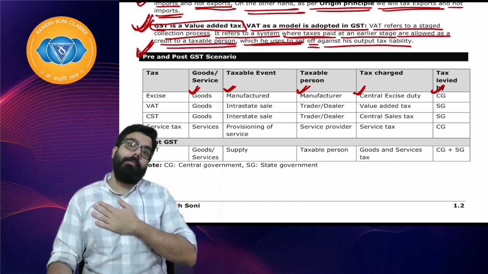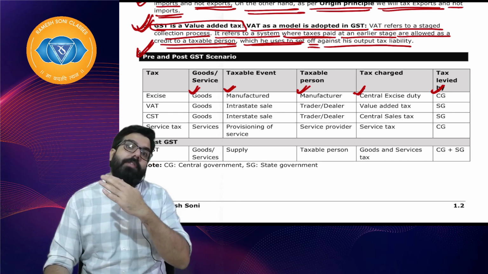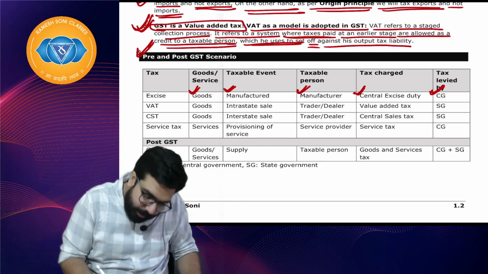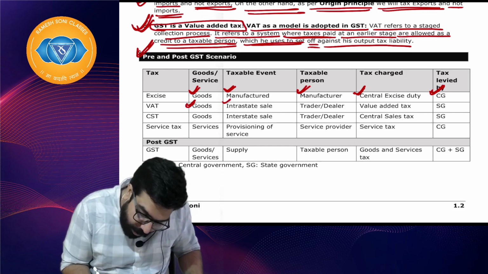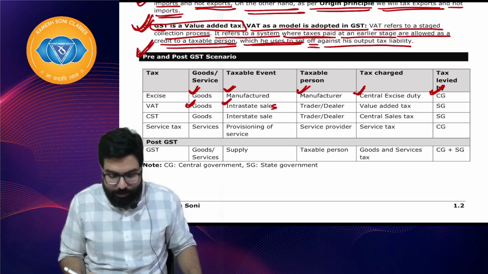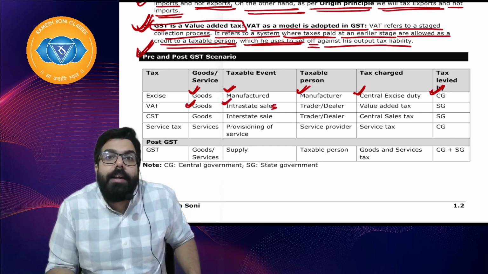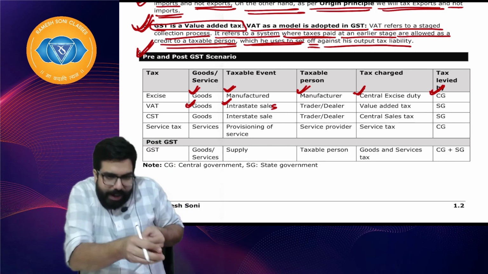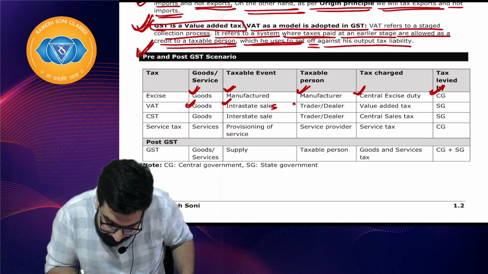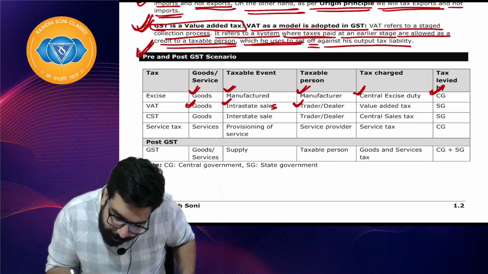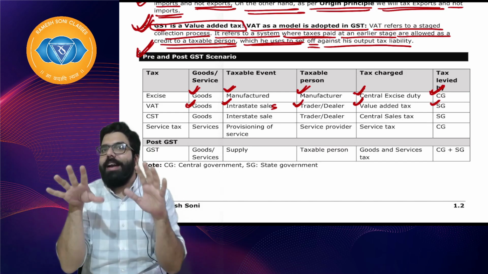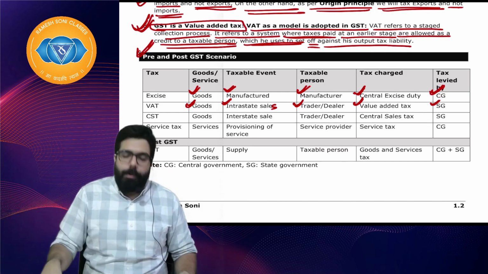So earlier, whenever I manufactured goods, I used to pay central excise duty to the central government. Earlier, whenever goods were sold intrastate, meaning selling within the same state, by a manufacturer or trader, what used to be paid? VAT, paid to the state government. I hope everyone is clear.